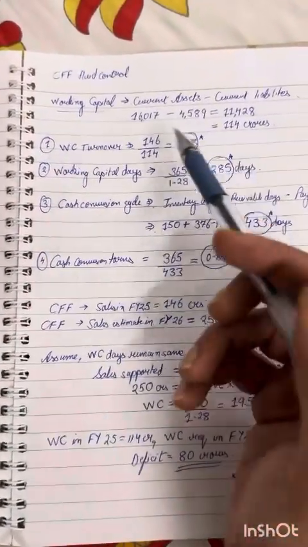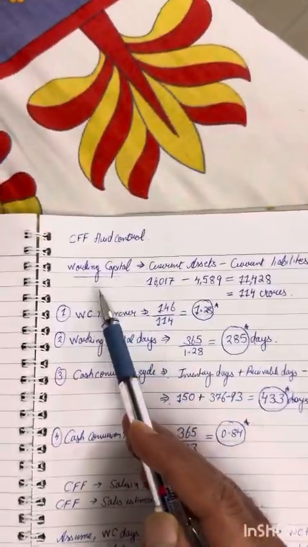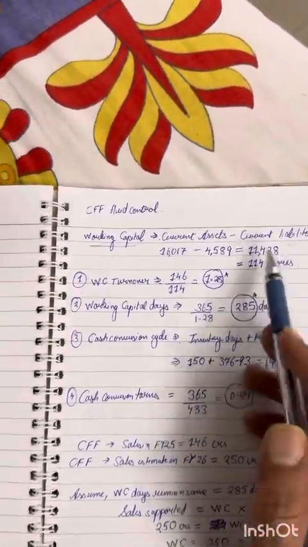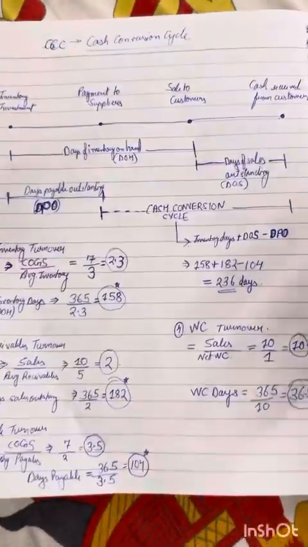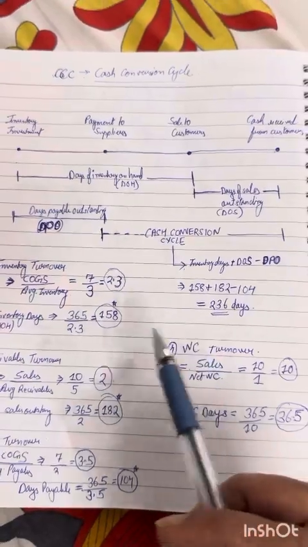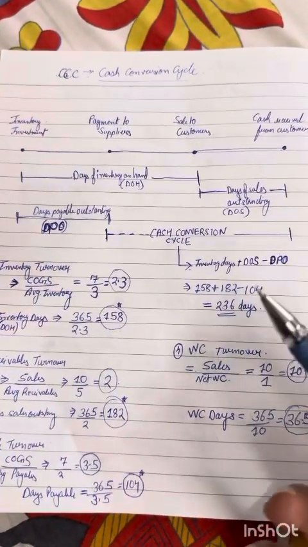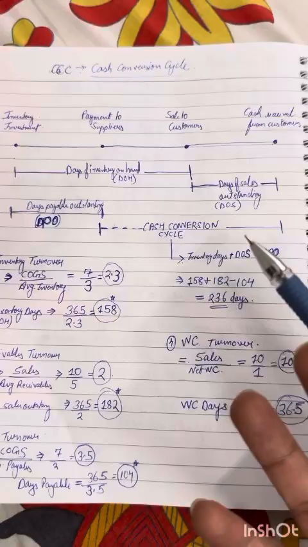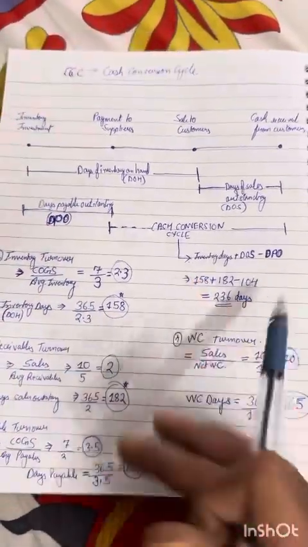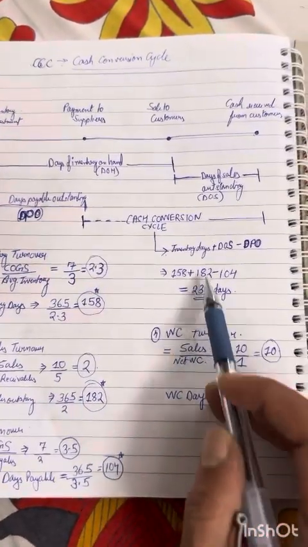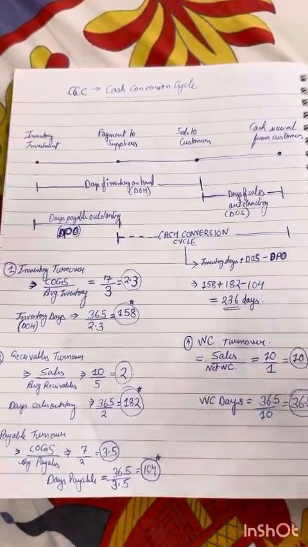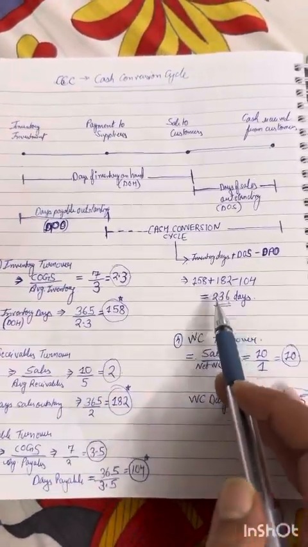For example, how much cash is stuck in the business, right? How much of the capital is stuck in the business? 114 crores of working capital is stuck in the business. For how long is it stuck? That is the main game, right? You could be really positive in your working capital. Your current assets might be much greater than your current liabilities. That subtraction will always give you a high positive value, let's say. But if your rotation is not fast, it will not make a difference because you will need to infuse more and more capital in the business because you're not able to rotate, right?